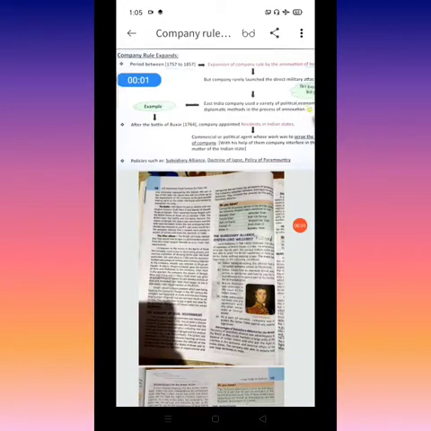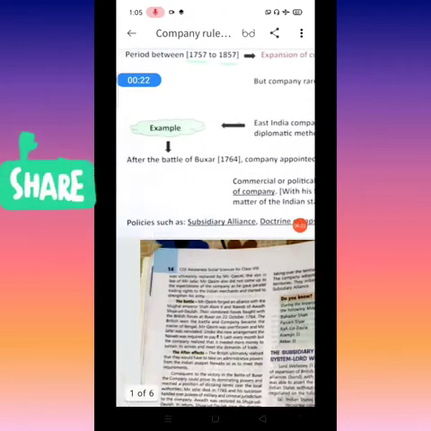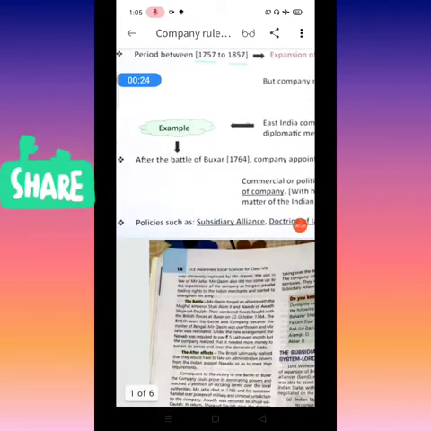Hello students, we are continuing our next topic, that's company rule expand. Hope you remember this thing. The events up to the Battle of Buxar, we have already studied in my last video, and now we are going to continue with the next, that is company rule expand. So here the period is given, 1757 to 1857. In that period the East India Company expanded their rule.